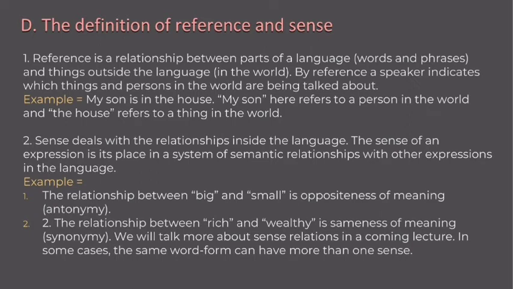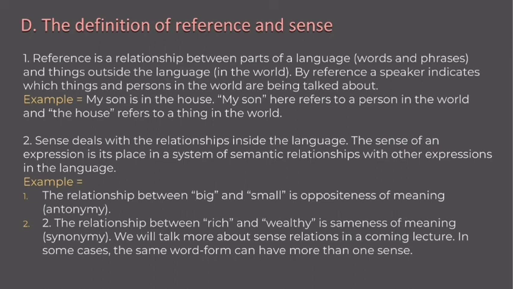D. The definition of reference and sense. First one is reference. Reference is the relationship between parts of language, words and phrases, and things outside the language in the world. By reference, a speaker indicates which things and persons in the world are being talked about. For example, my son is in the house. My son here is a reference to a person in the world, and the house refers to a thing in the world. 2.